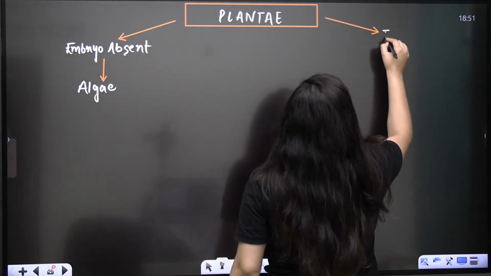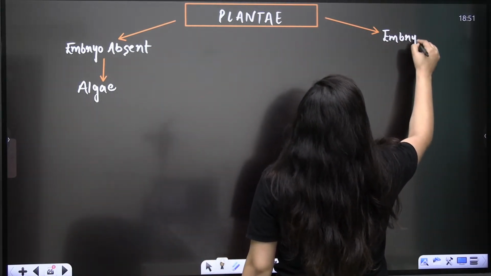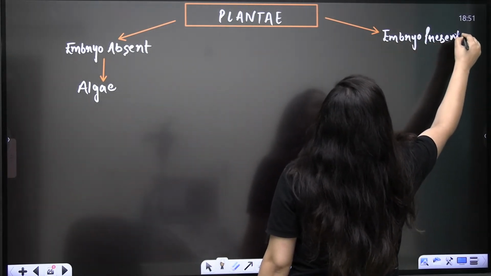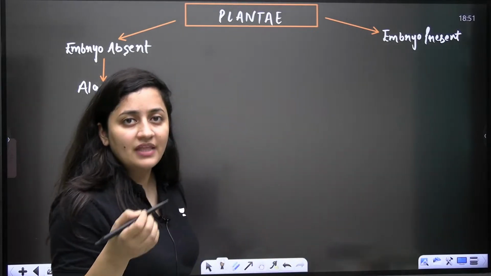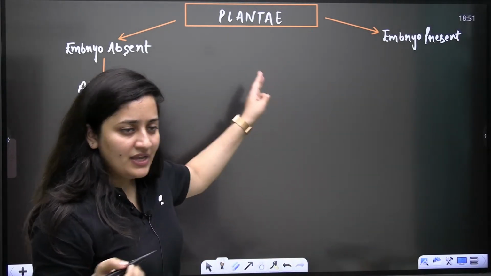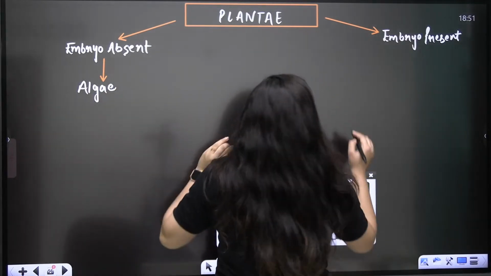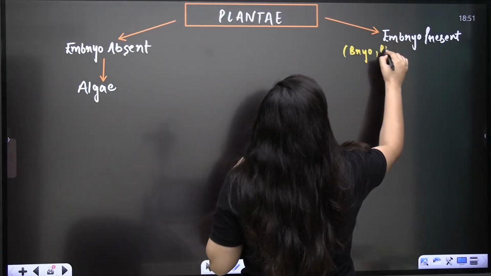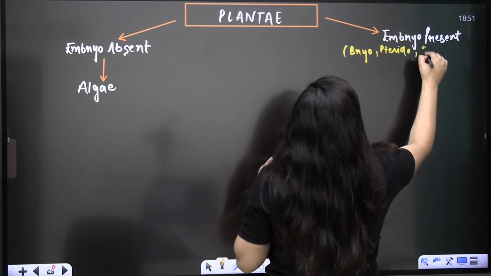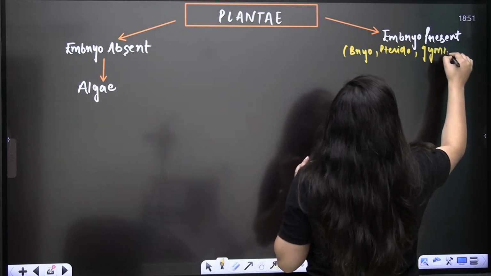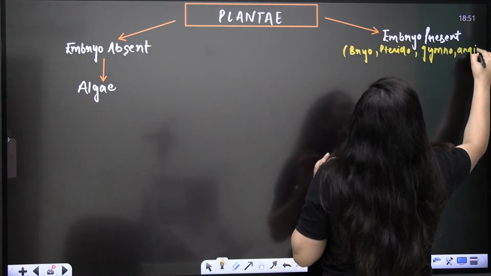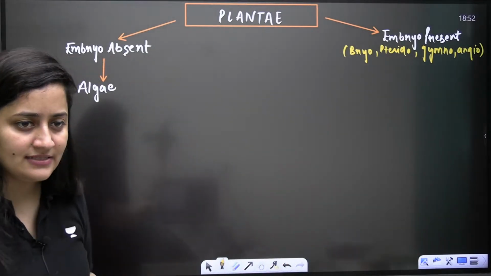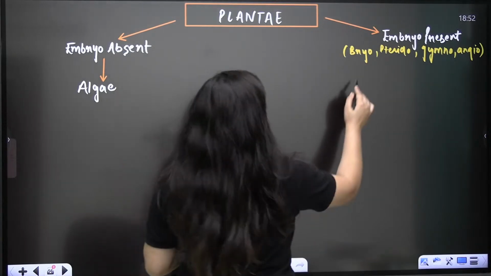Now, if embryo is present, then what's the scenario? Then it means we have bryophyte, pteridophyte, gymnosperms, angiosperms. Yes or no? This is one character to categorize them. Now let's talk about the next character.